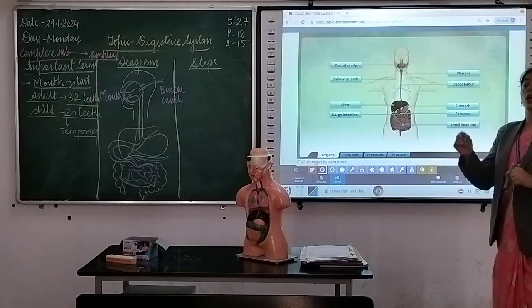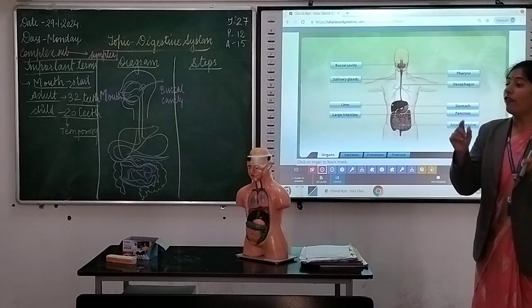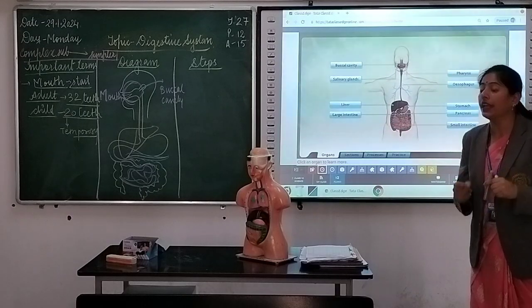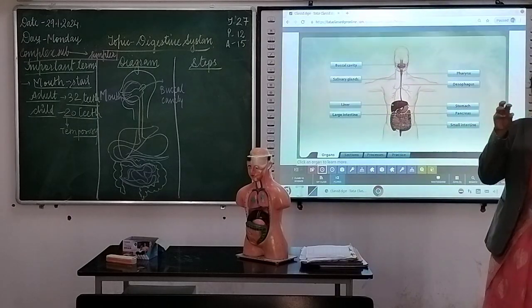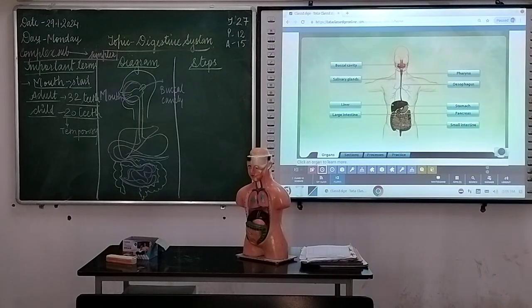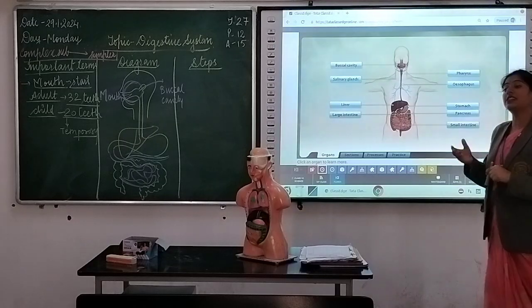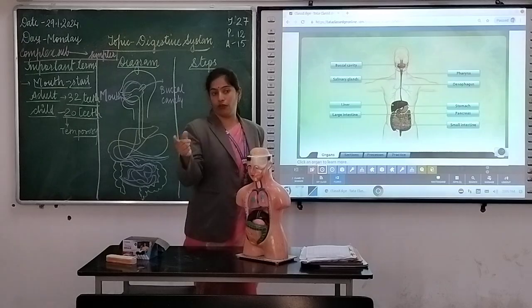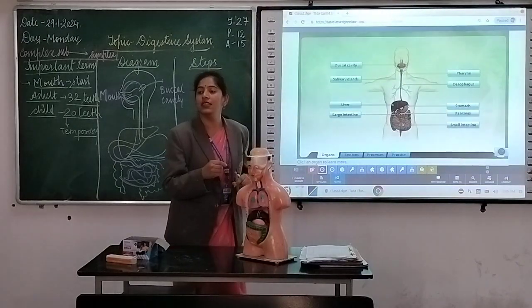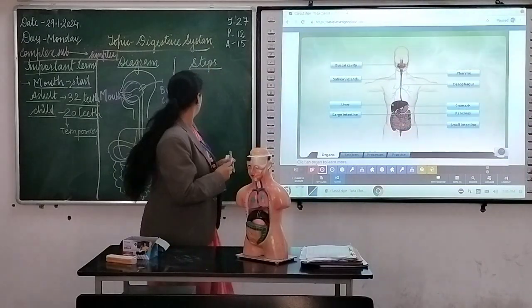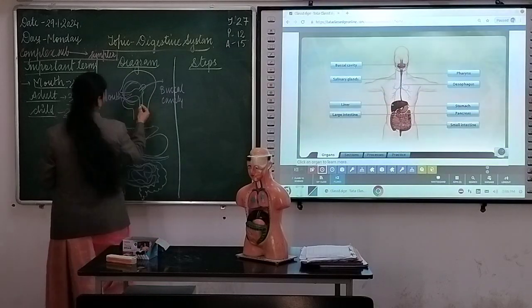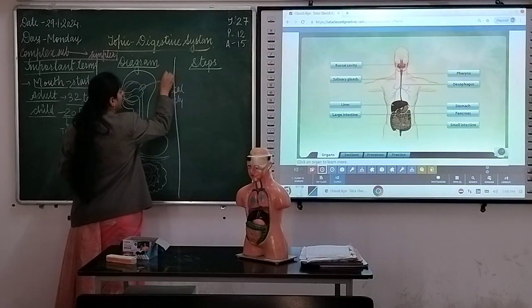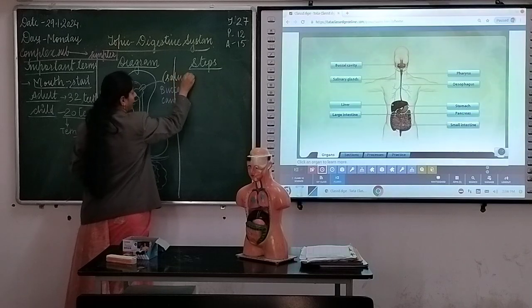Clear? Our digestion starts from mouth. For example, she has eaten something in the morning, she chewed it, so certain amounts of liquid has been secreted, means saliva. This liquid is called saliva. Saliva is secreted by one of the glands, known as the salivary gland. Clear? So, first thing, here we have to mention the gland is salivary gland.